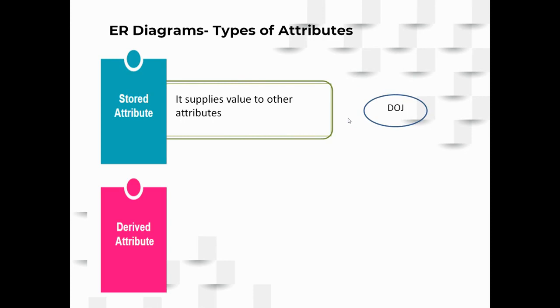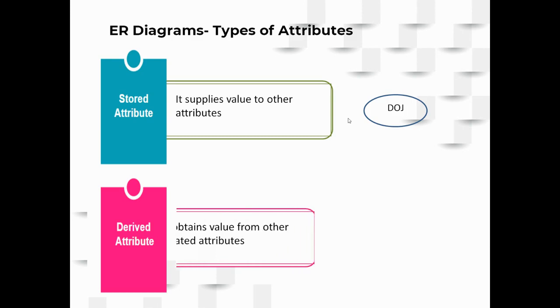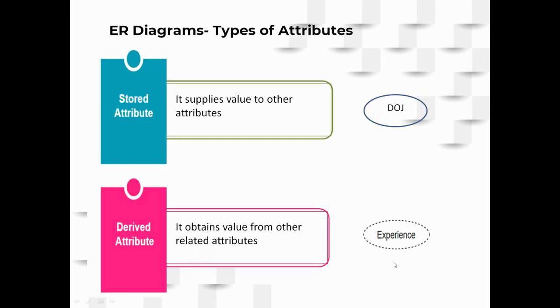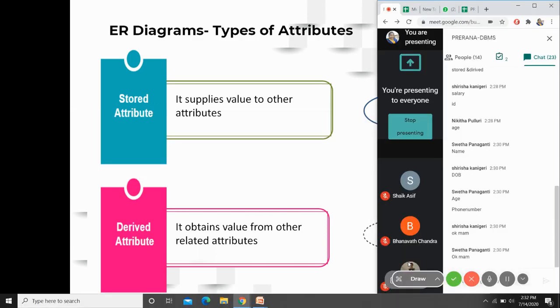If you consider date of birth to be the stored attribute, you can derive age from it. If you consider date of joining, you can obtain experience from it. The derived attribute, experience, is represented here using the dotted ellipse. So do you have any doubts till this part? The types of attributes? Can we proceed with the relationship?